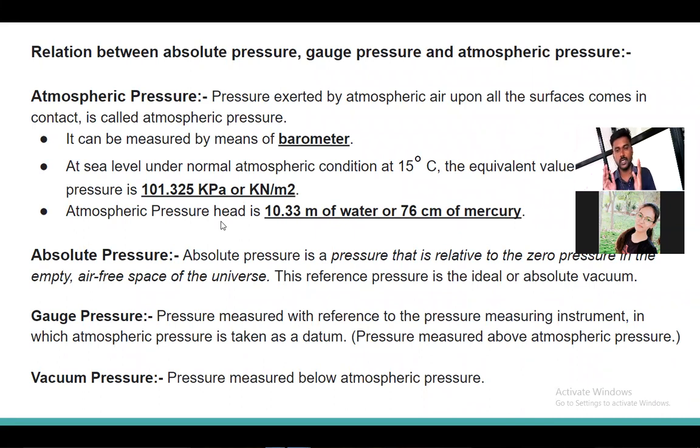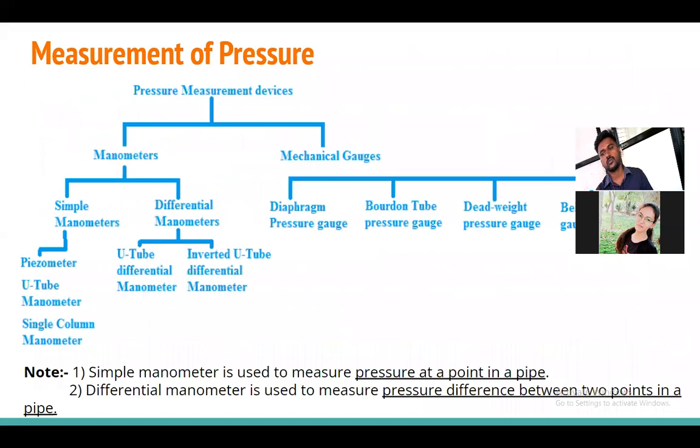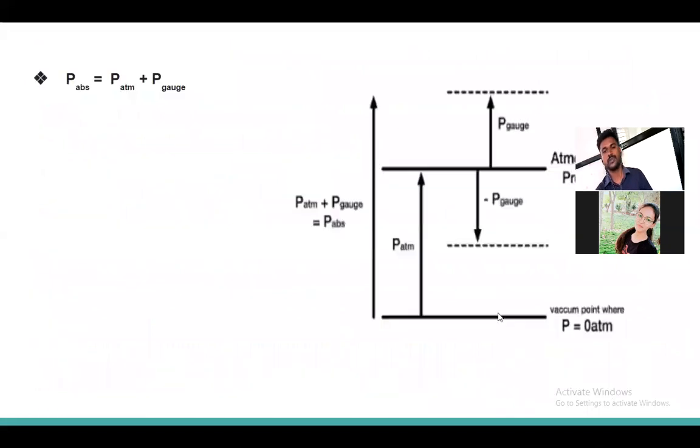Okay, please see carefully. Whenever we are dealing with gauge pressure and vacuum pressure, the baseline or datum line is taken as atmospheric pressure. Okay, means what? When the pressure is above the atmospheric pressure, it is called gauge pressure, and the pressure below the atmospheric pressure is called vacuum pressure. Gauge pressure, vacuum pressure. So it is denoted by this figure.